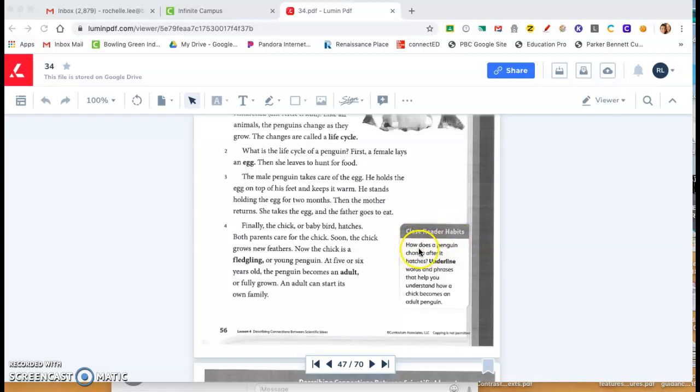Close reader habits. How does a penguin change after it hatches? Underline words and phrases that help you understand how a chick becomes an adult penguin. Please pause the video and go ahead and underline words and phrases that help you understand how a chick becomes an adult.